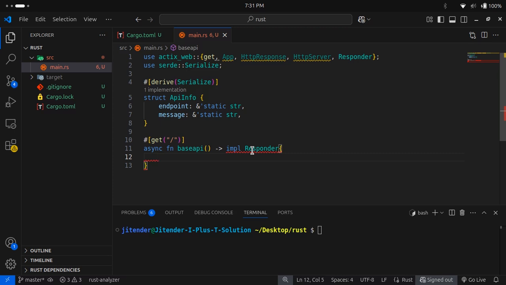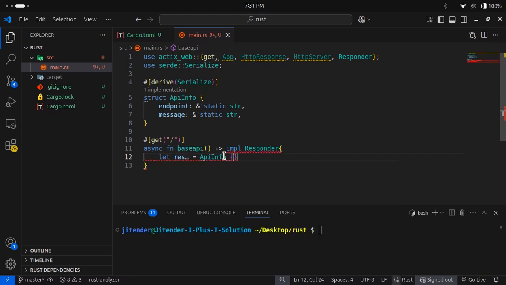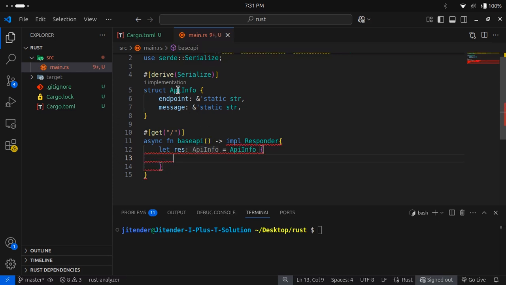Okay, so cool. Now what we basically need here is to design our API response, like how it will be. So here we have something similar to let in JavaScript, but this is not exactly the same because it's completely different. We will see in further videos how it is. So now we will say API info, and API info means we are taking a reference from here. Okay, so this is a structure we are doing, and we need to define the structure.